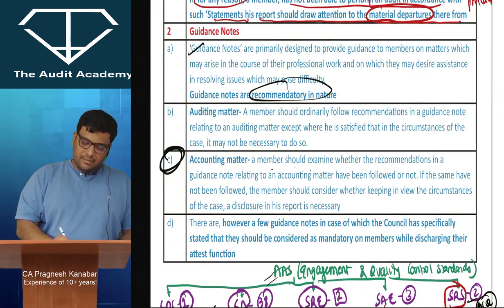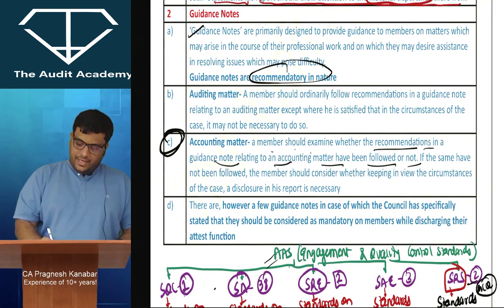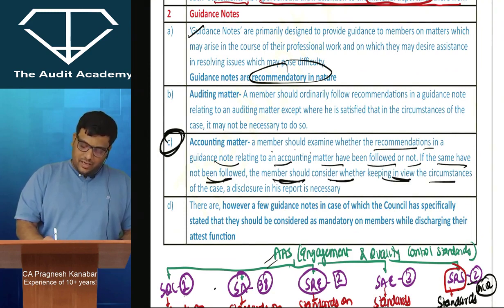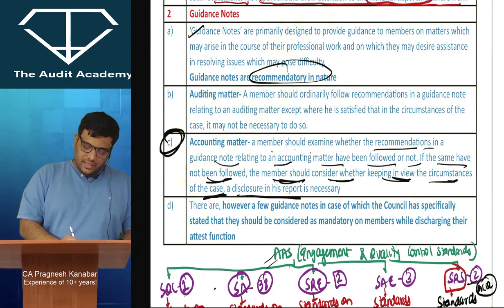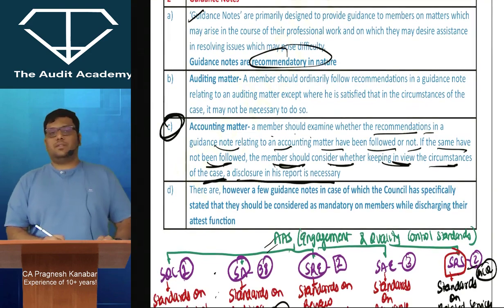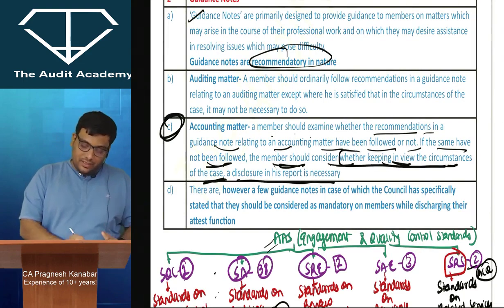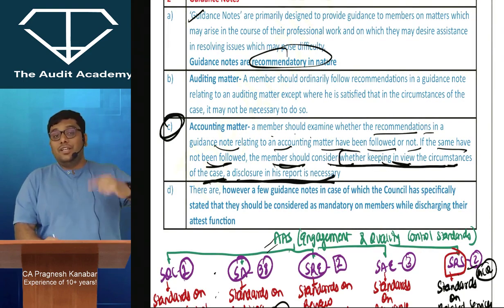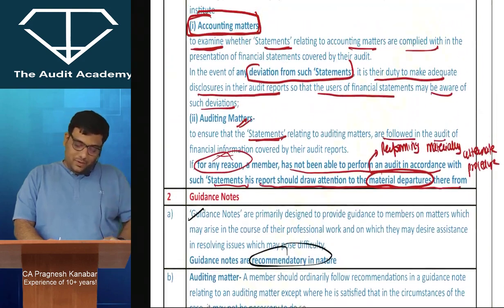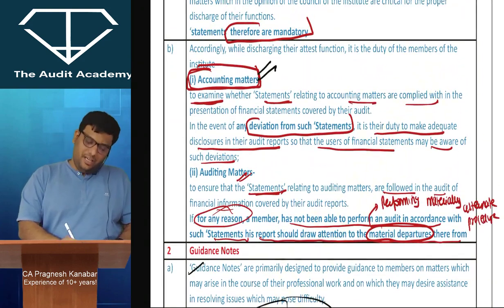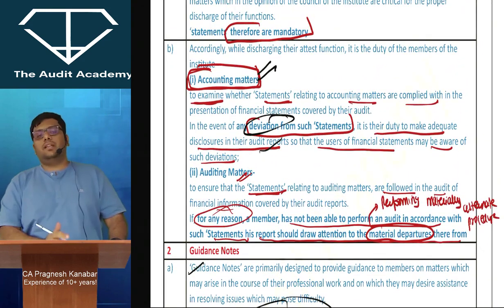A member should examine whether the recommendations in a guidance note relating to an accounting matter have been followed or not. If the same have not been followed, the member should consider whether, keeping in view the circumstances of the case, a disclosure in his report is necessary. Whereas when we talk about statements on accounting matters, if management is not following it, straight away they were asking you to write it in your audit report.